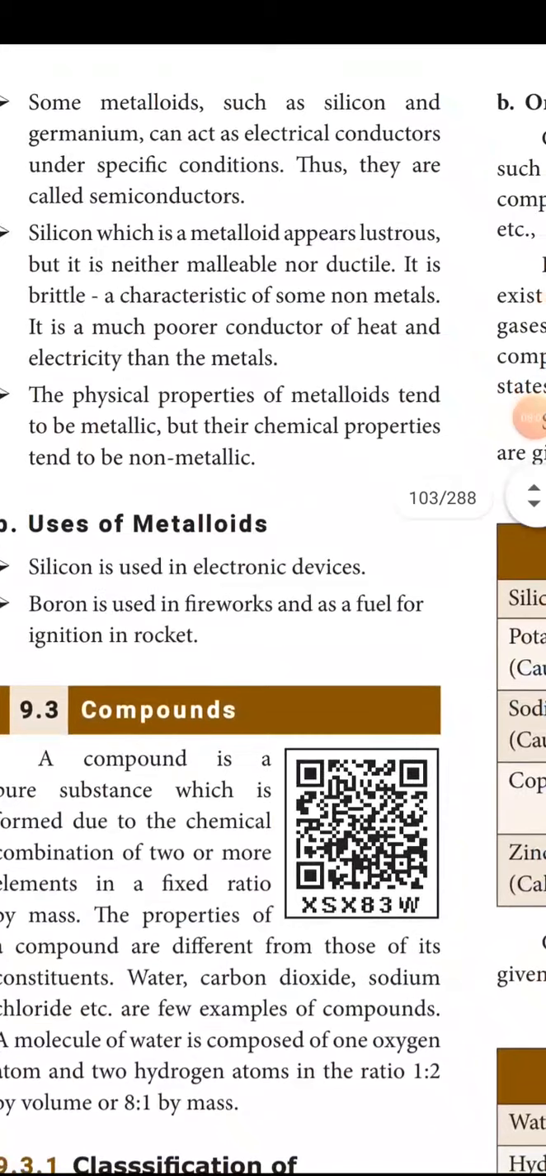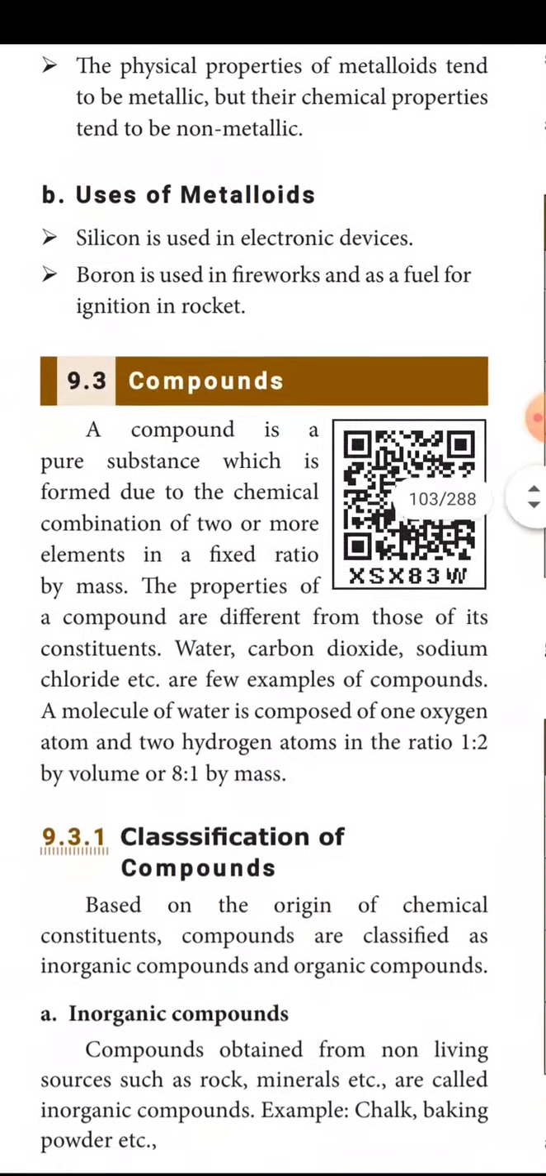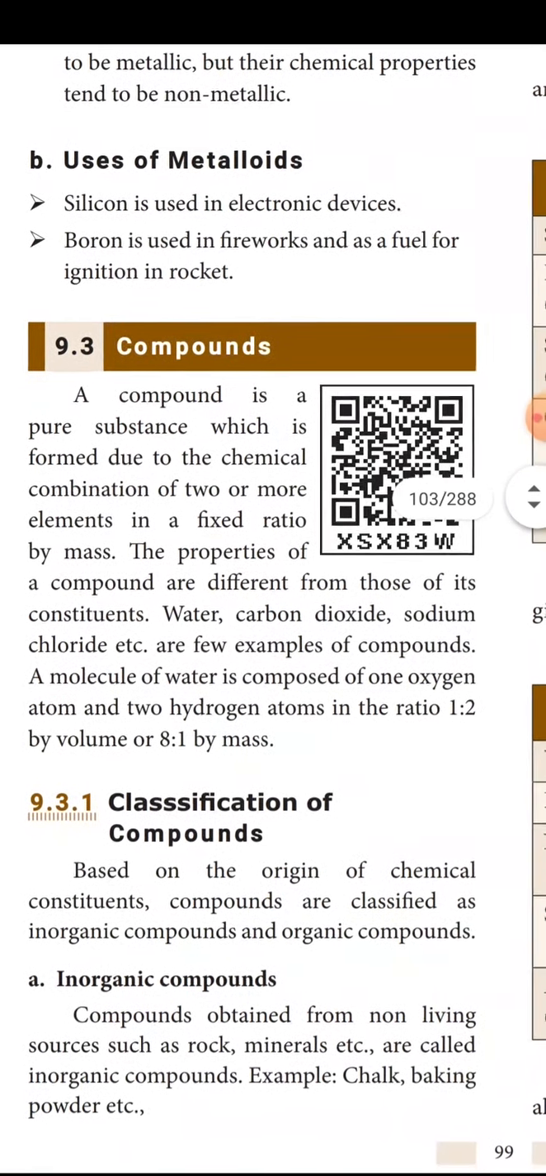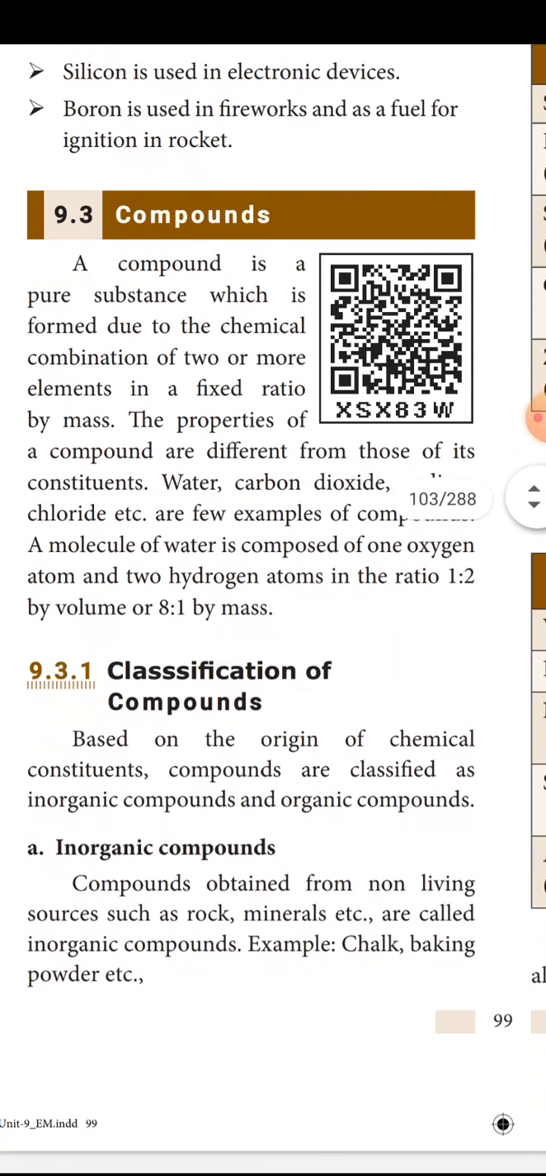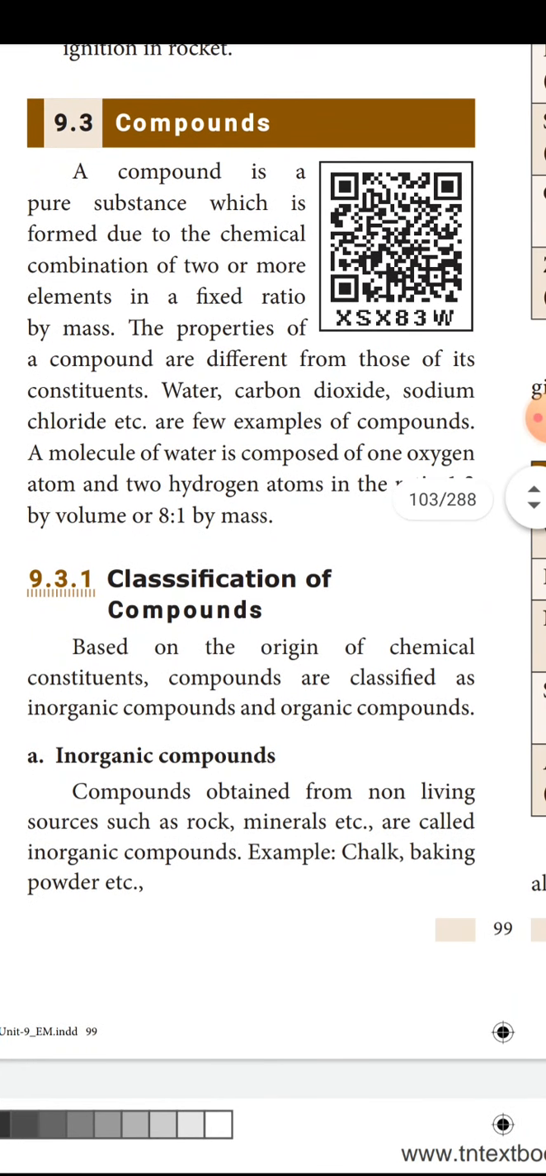Compounds. What is a compound? A compound is a pure substance which is formed by the chemical combination of two or more elements. First we studied a definition: an element is a pure substance. However much it is divided or broken into smaller things, it will have the same atom. It won't be combined with another atom.